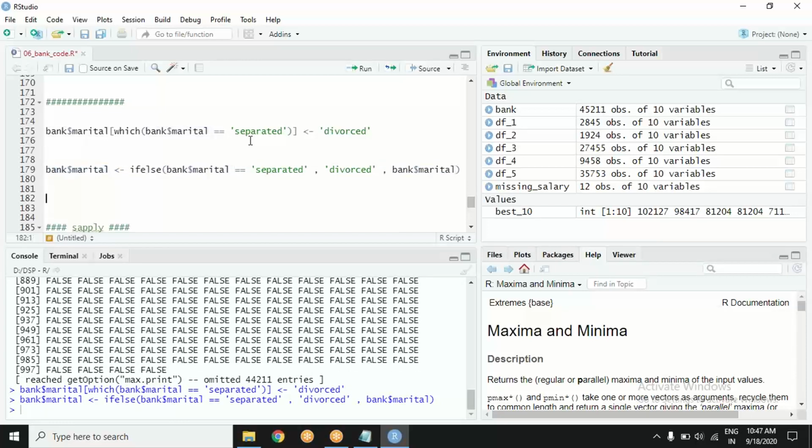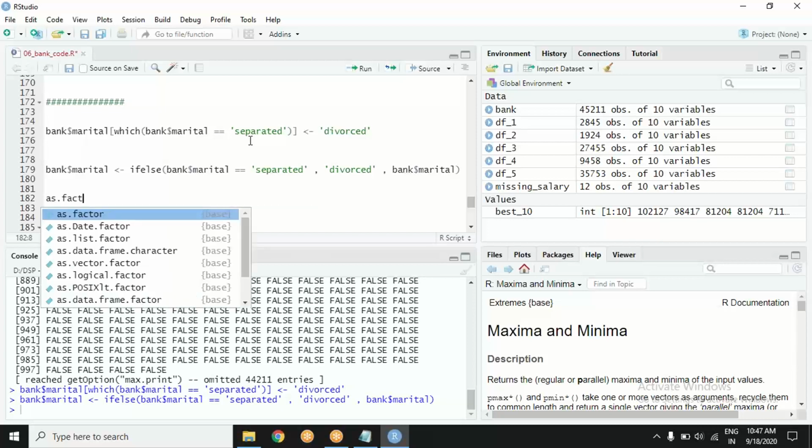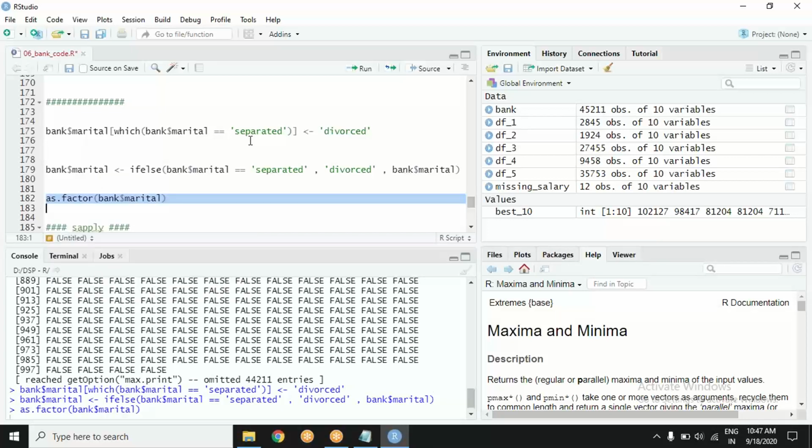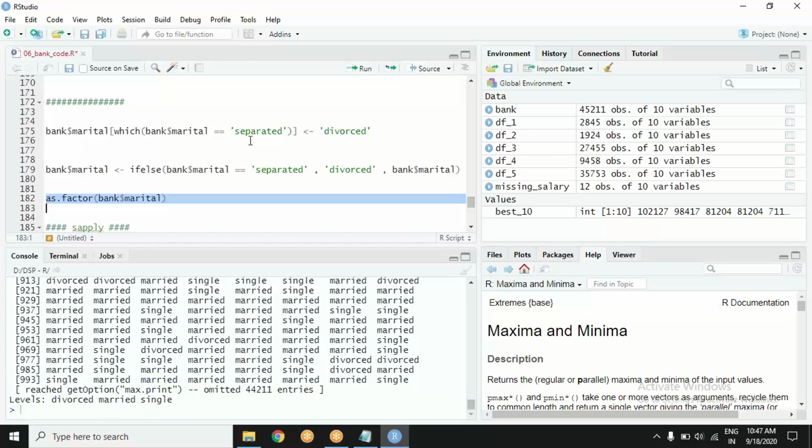If I check it now as what? As factor. Very fine. 3 levels.